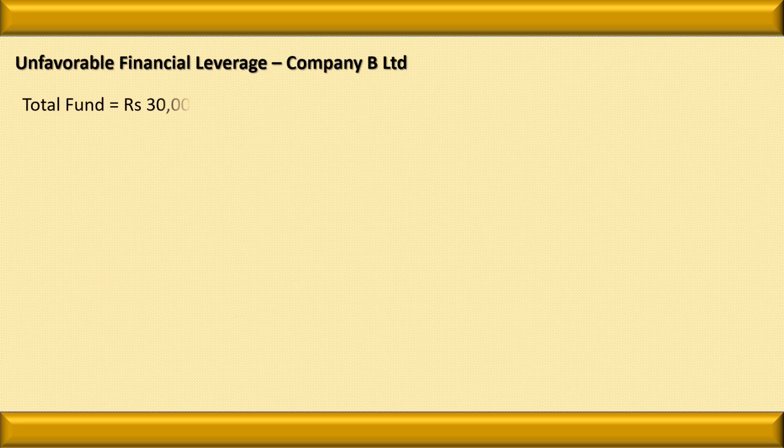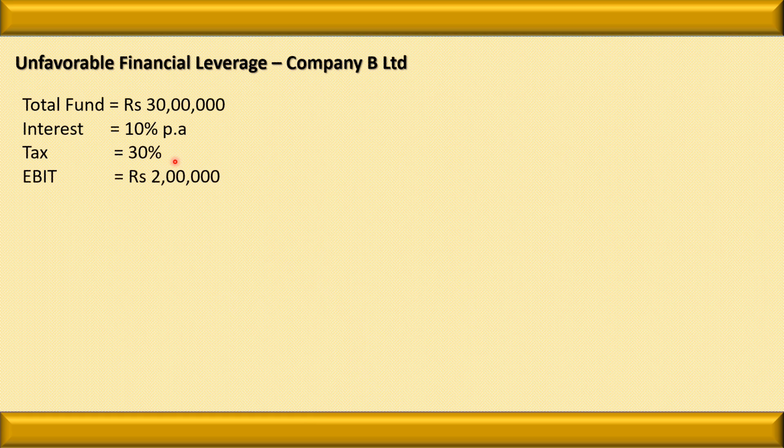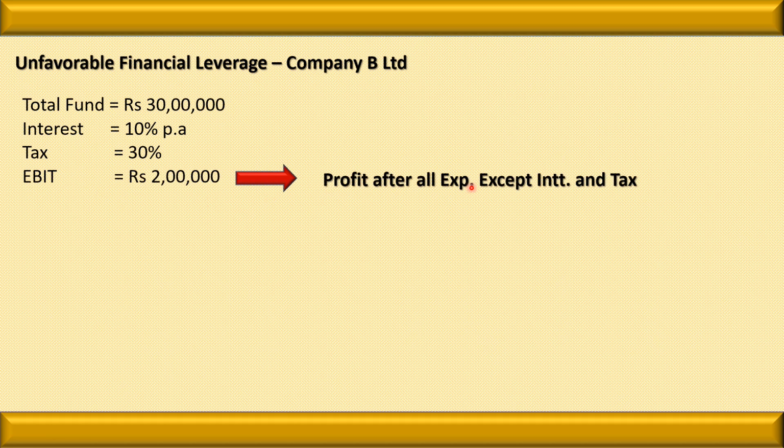Now take the example of unfavorable financial leverage. Just take the example of company B Limited. Here the total fund is the same, that is 30 lakh rupees, interest is 10%, tax is 30%, and EBIT, that is profit before interest and tax, we have presumed to be 2 lakh rupees. Here the profit means profit after expenditure except interest and tax.